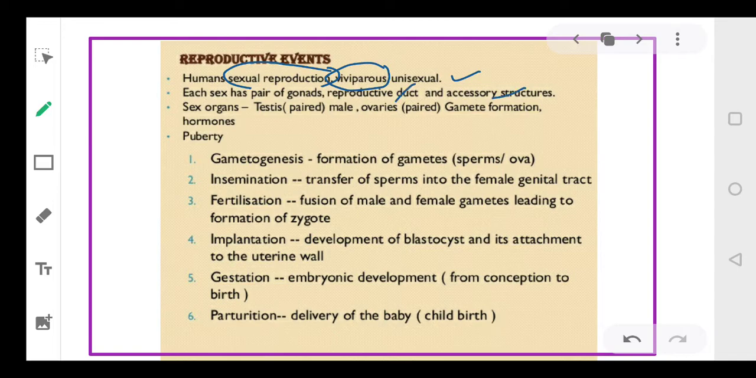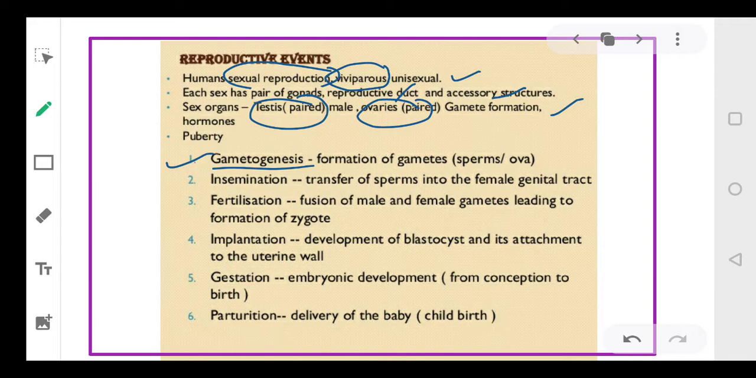There are accessory structures. In case of human male, testes are present. The sex organs in case of male are testes, while in case of females it is ovaries. There will be gamete formation in the respective sexes, and hormones will also be produced. So we can say that the formation of gametes is called gametogenesis.